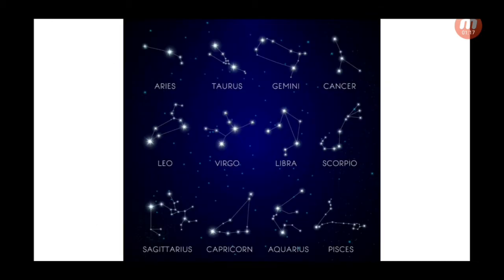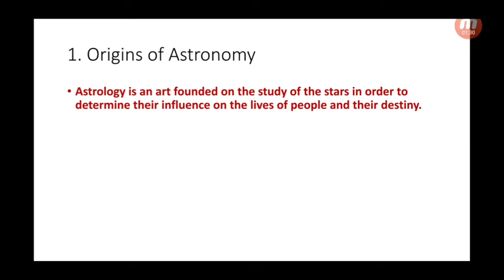So, these are the constellations, and they were given names according to their shape, like Leo, Virgo, Cancer, etc. Now, astrology is an art founded on the study of the stars in order to determine their influence on the lives of people and their destiny.